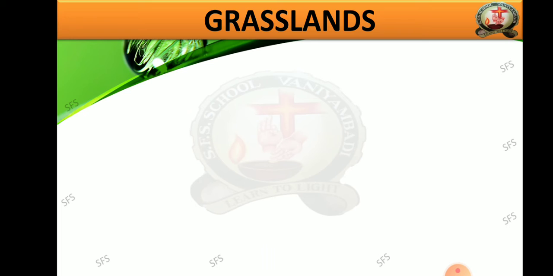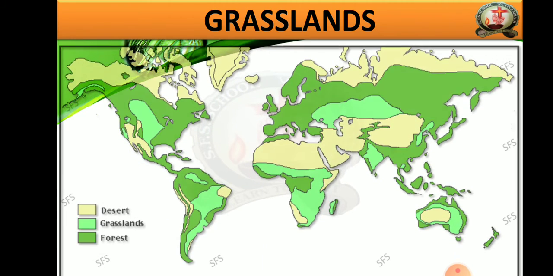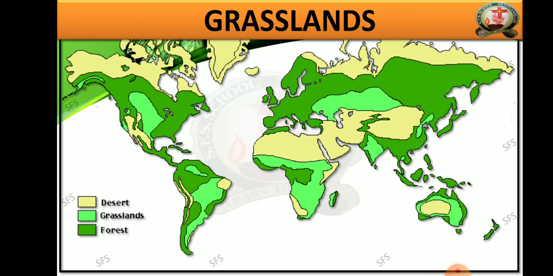Here is one more map about grasslands, a very clear picture. Here three things are there: desert, grasslands, and forest. In that region, these three exist in a big manner. But our topic is grasslands. Grassland is rare, so along with grassland, the desert part and forest part are mentioned.